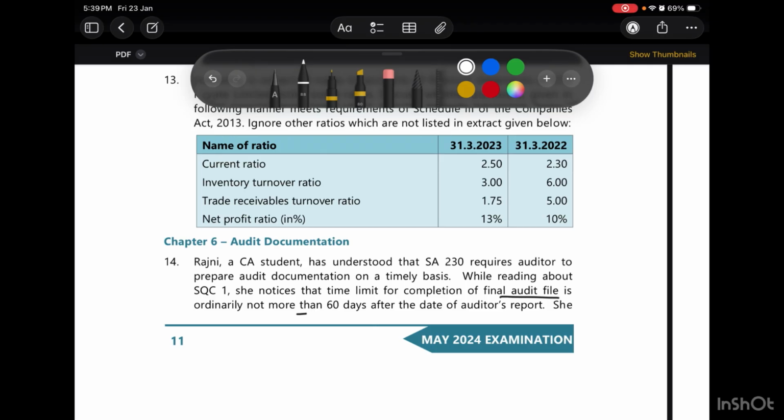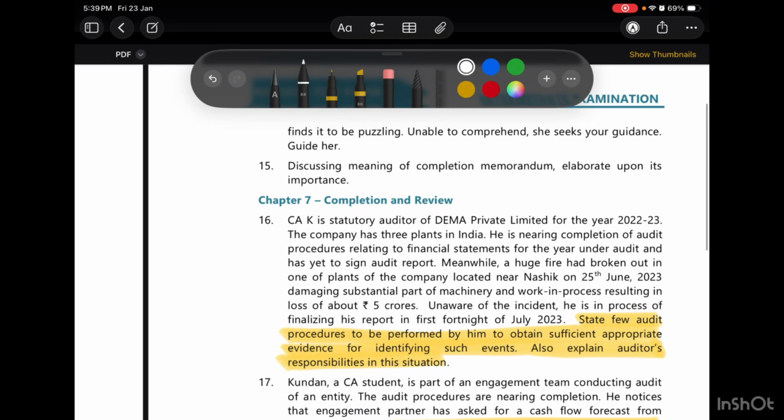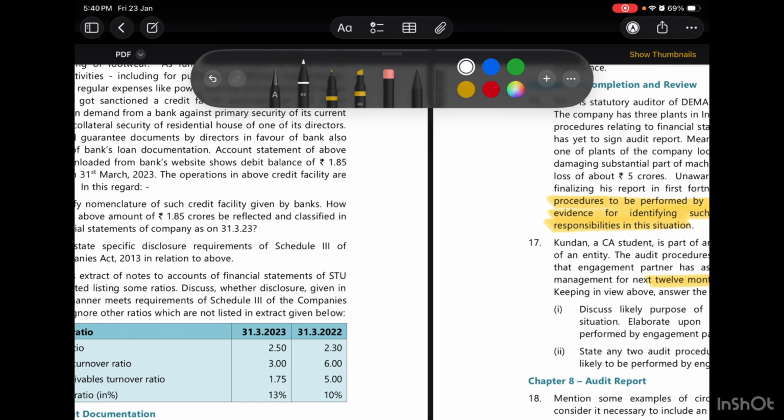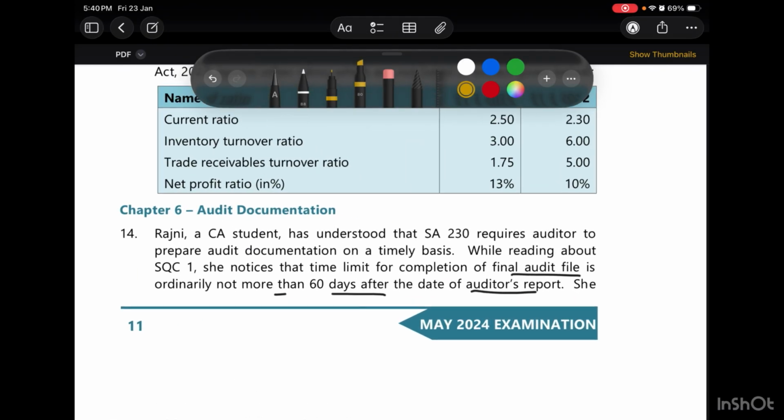of final audit file is not more than 60 days after the date of auditor's report, right? And she finds it puzzling. Unable to comprehend, she seeks your guidance. Guide her. So whenever we are asked about guidance or anything, we are required to give out the complete information. Incomplete information is given in the question, or what the auditor has, to whom we have to give guidance, and we have to complete that information.